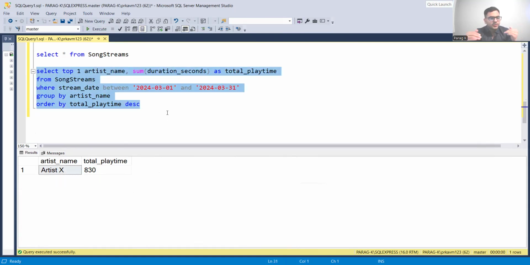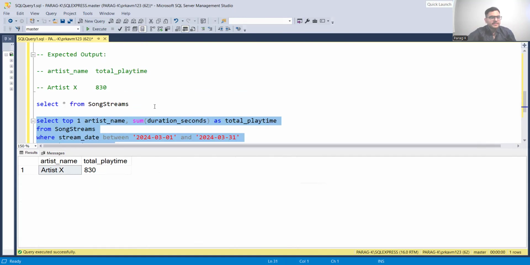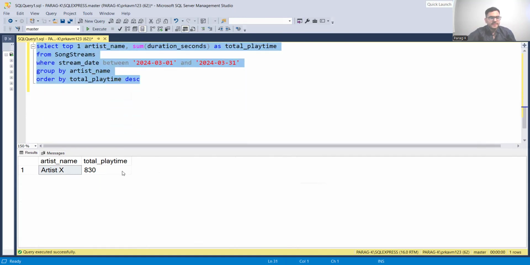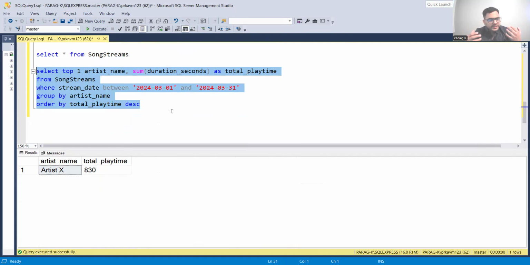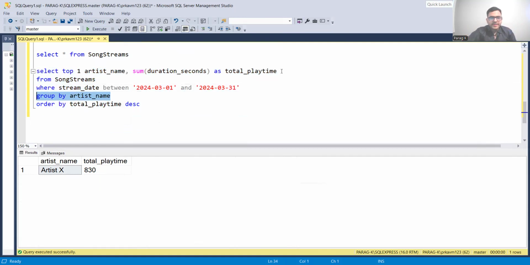So yeah, the output we wanted, we've got it the same way. A lot of good things to learn in this question would be an understanding of the group by function in accordance with artist name, and how to use a group by. A very important thing to learn was the BETWEEN AND statement, a very important thing asked in a lot of interviews. So keep that in mind.